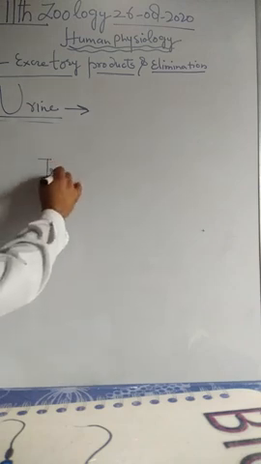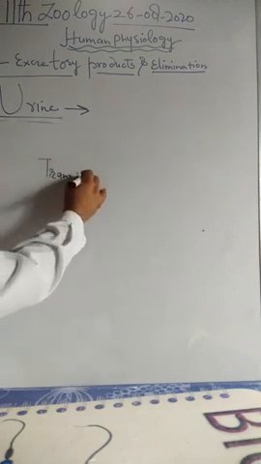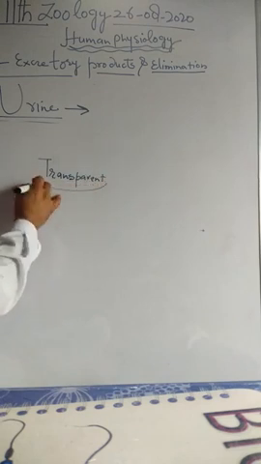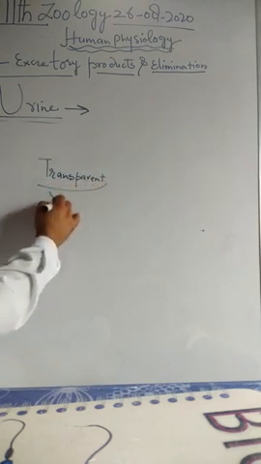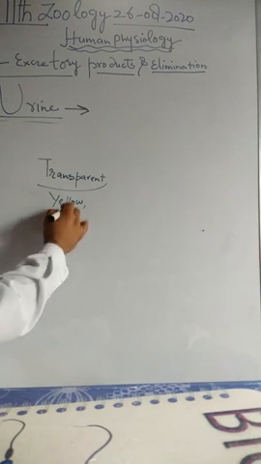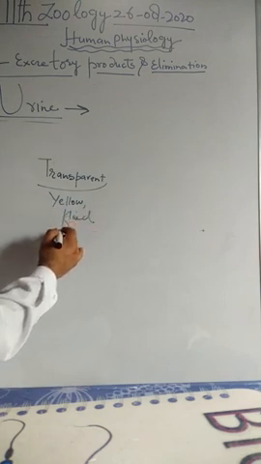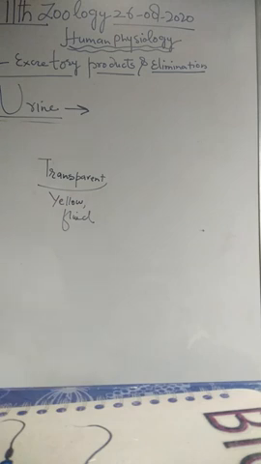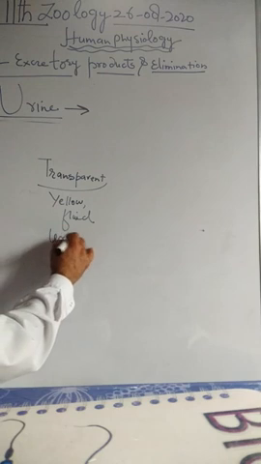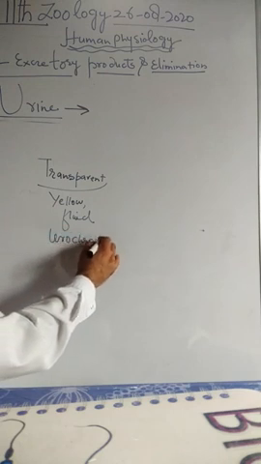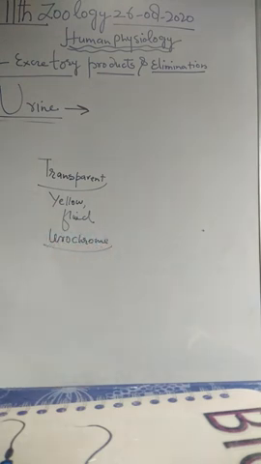As far as the physical properties of urine are concerned, urine is first of all almost transparent. It is yellow in color. It is fluid in nature. One more point is that its shade depends upon its concentration. Its color is due to a pigment, urochrome, which is present in the urine and determines its color.